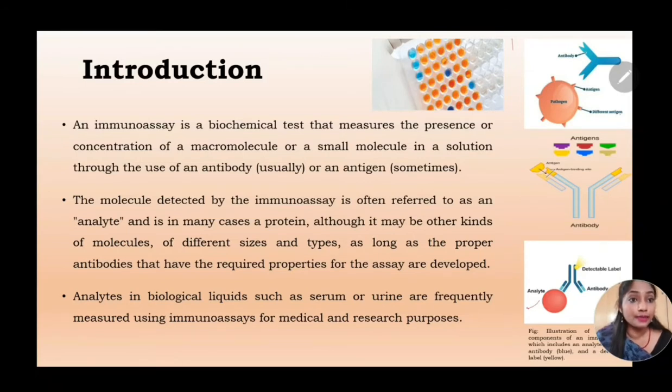But in order to make use of it, we have to ensure that proper antibodies are developed, or the required properties for the assay are already developed, so that it goes and binds. If there is no specific antibody for that particular analyte, an assay cannot be performed. Only if the required antibodies are raised against that particular analyte can it be used for immunoassay. And analytes in biological liquids such as serum or urine are frequently measured using immunoassays for medical and research purposes.